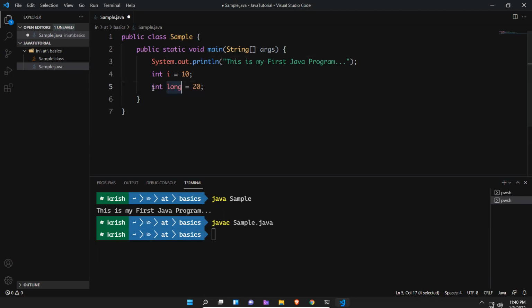Long is a reserved keyword, like int. Those are integral data types, right? But instead of i, I am naming my 20 as long. Here I named this 20 with i, but here long. This is a reserved keyword by Java. So if you compile this, javac Sample.java.